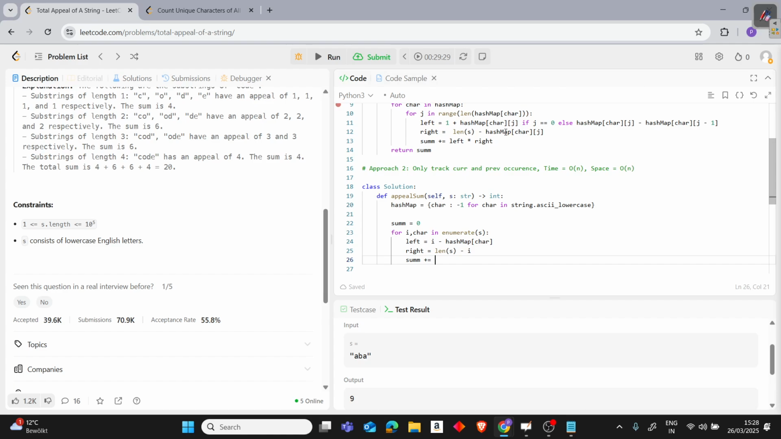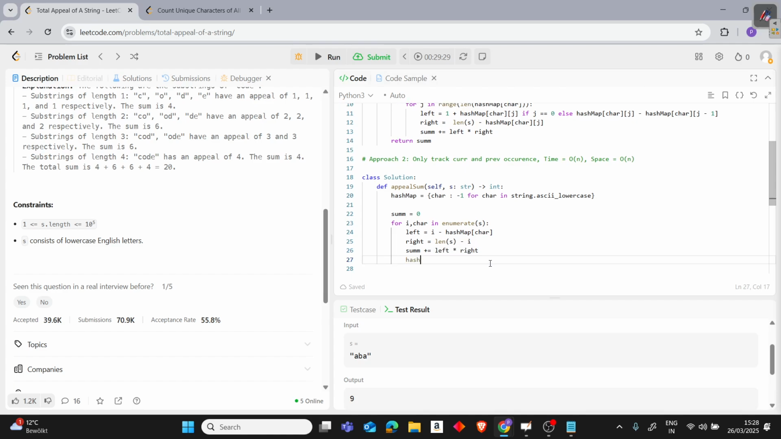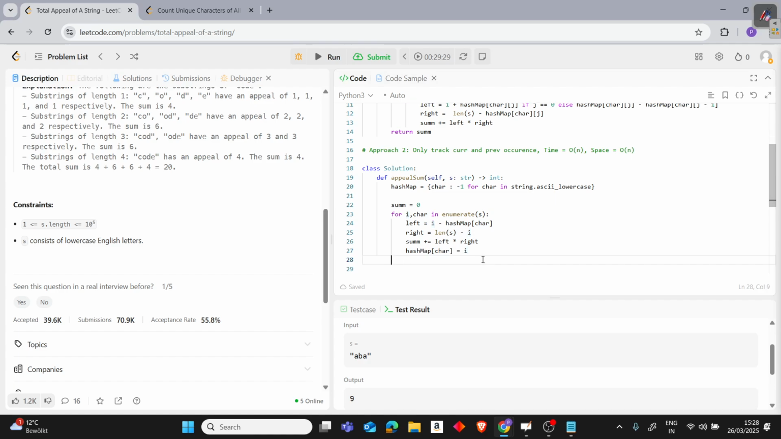So let's just copy that rather than writing it, since this remains the same. The only thing is, at every iteration I need to update. For example, when A has already occurred, then rather than its -1 value, now it will be the 0th value. So the next time A occurs, rather than -1, we will take 0. We just need to track its very previous occurrence, and that's it, and we have to return the sum, and this will work too.